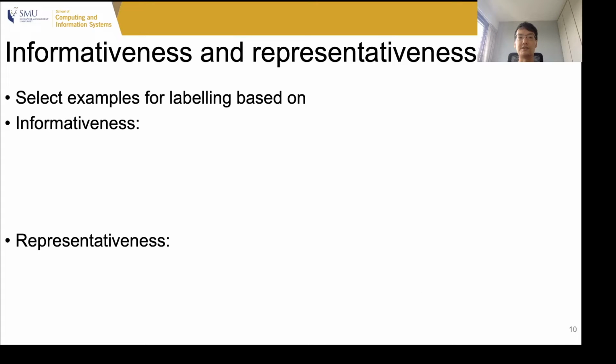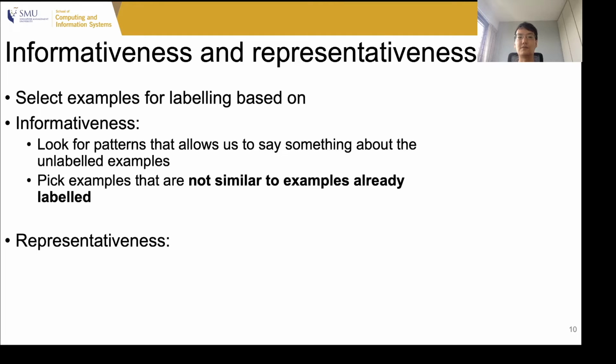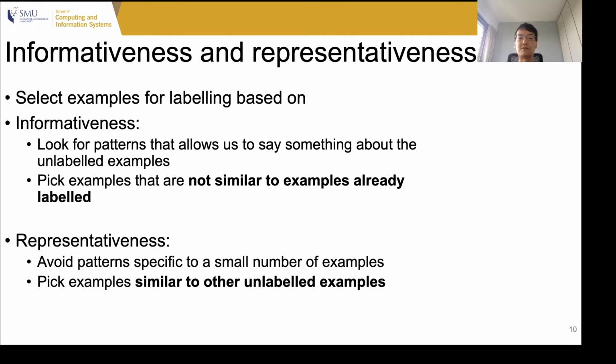Next, we describe our criteria of informativeness and representativeness. We wish to select examples for labeling based on these two criteria. With regards to informativeness, we look for patterns that allow us to say something about the unlabeled examples. In other words, we try to pick examples that are not similar to examples that are already labeled, because our goal is to be able to say something about the examples that have not been labeled yet. In terms of representativeness, our goal is to avoid outliers, and therefore we pick examples that are similar to other unlabeled examples.